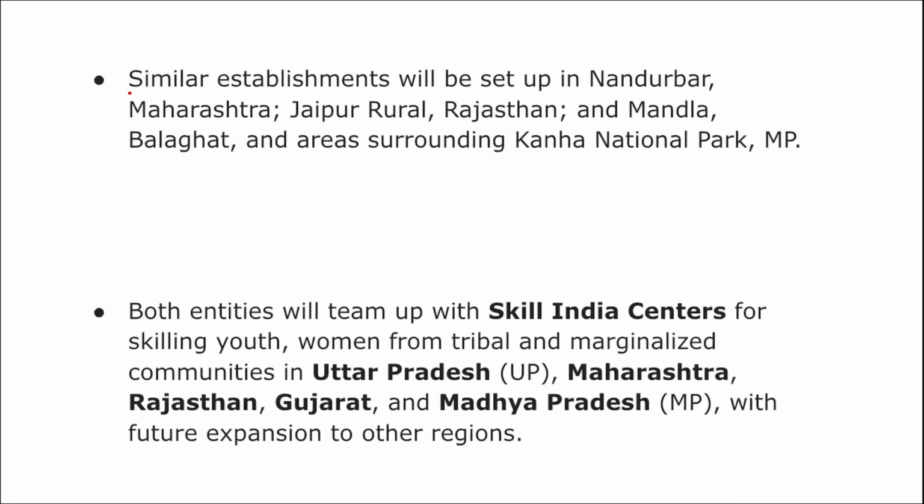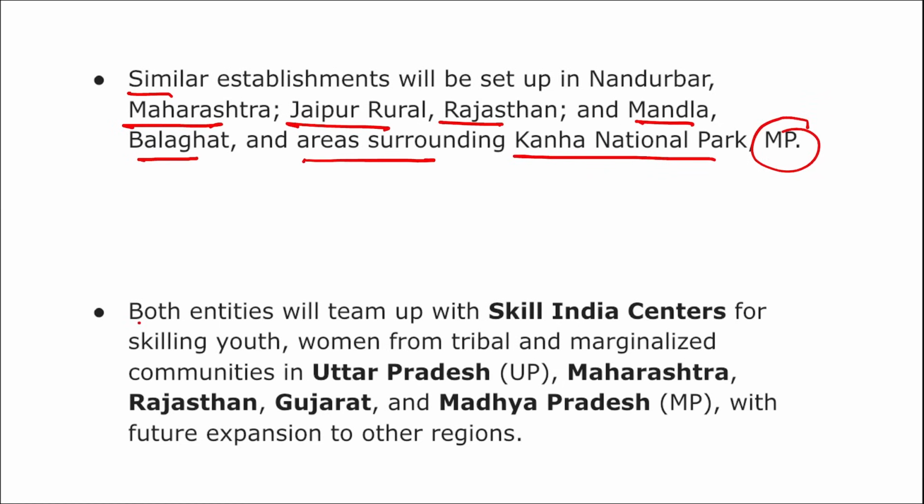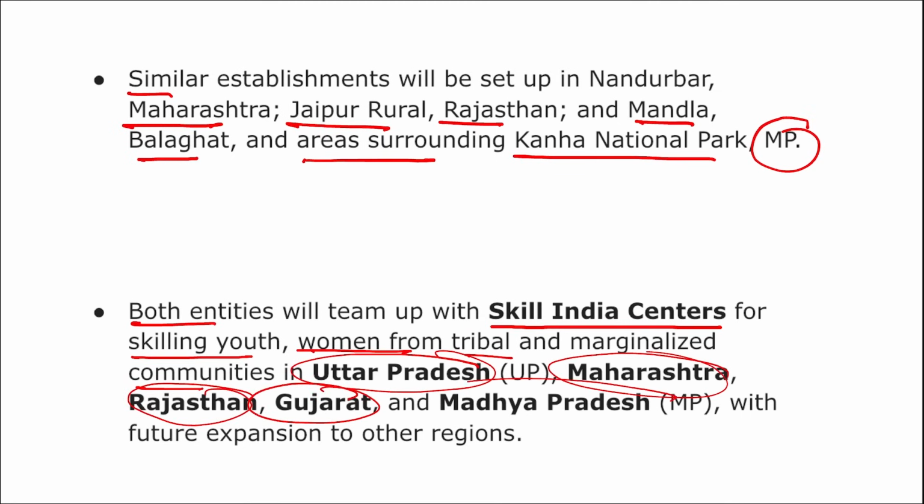Remember, similar establishments will be set up in Nandurbar, Maharashtra, Jaipur Rural, Rajasthan, Mandla, Balaghat and areas surrounding Kanha National Park in Madhya Pradesh. Both the entities will team up with Skill India centers for skilling youth and women from tribal areas and marginalized communities in UP, Maharashtra, Rajasthan, Gujarat and Madhya Pradesh, with future expansion to other states. But for the initial stage, these are the states that will be catered to.